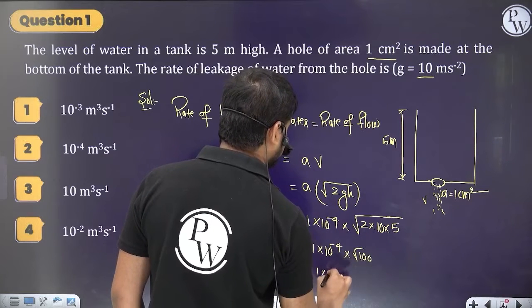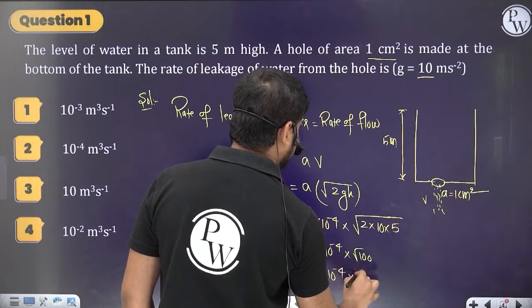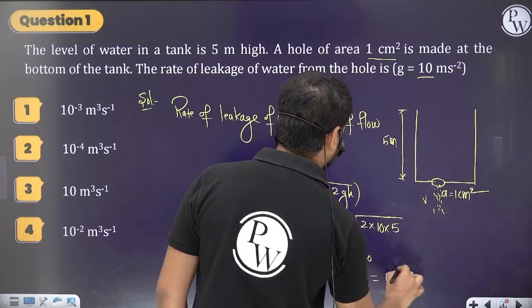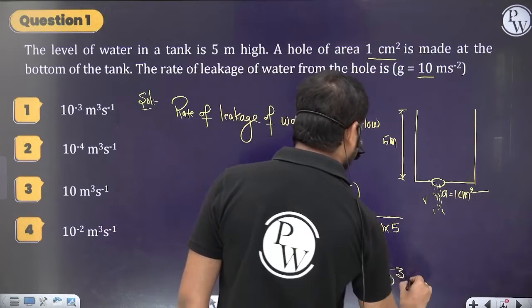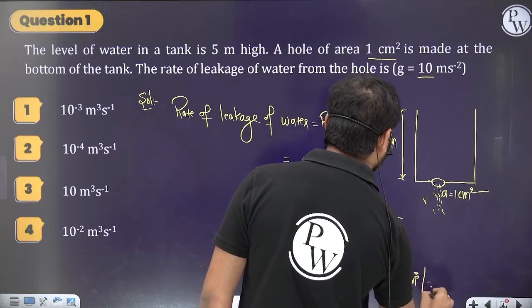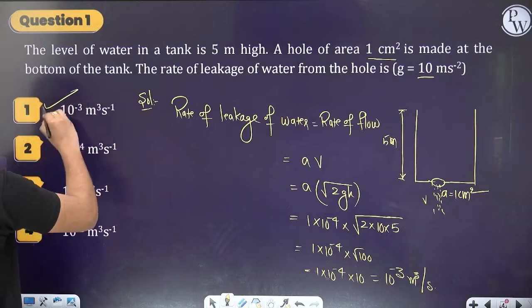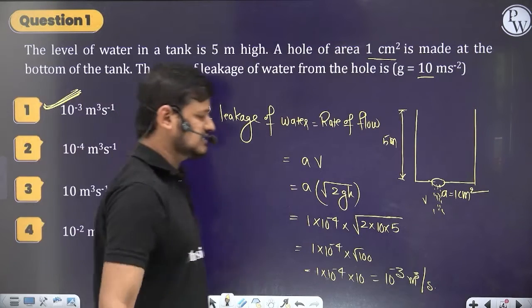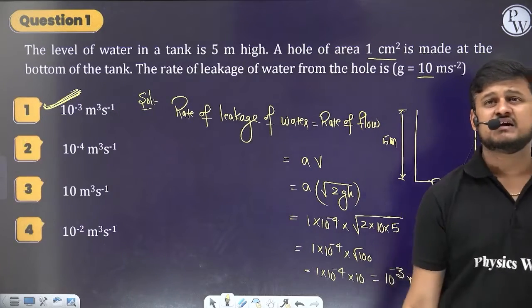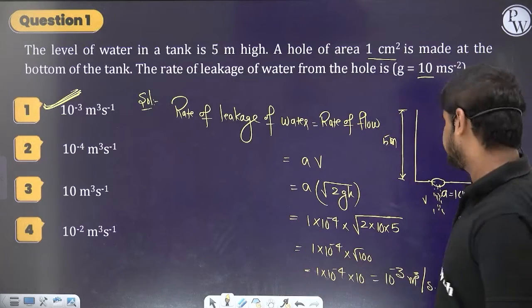So 1 into 10 to the power minus 4 into 10 equals 10 to the power minus 3 meter cube per second. So option A is the correct answer, guys. Done? Clear? Simple question.